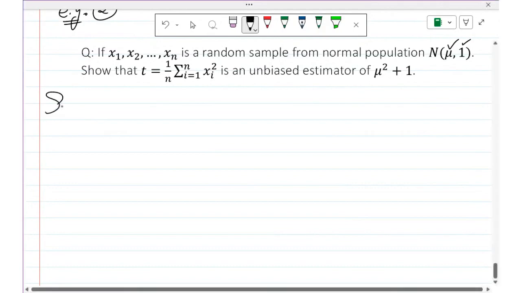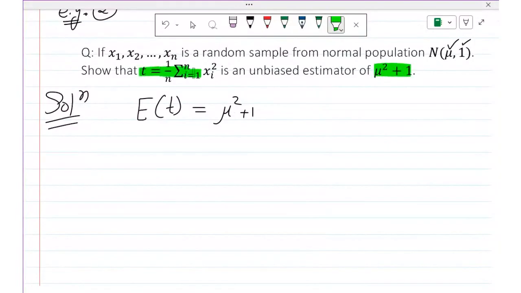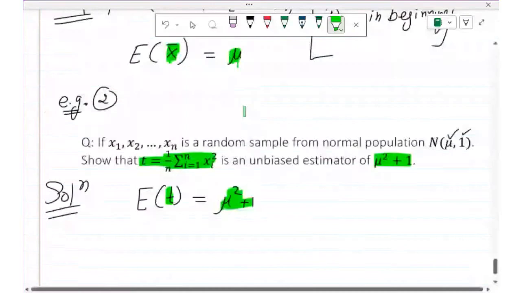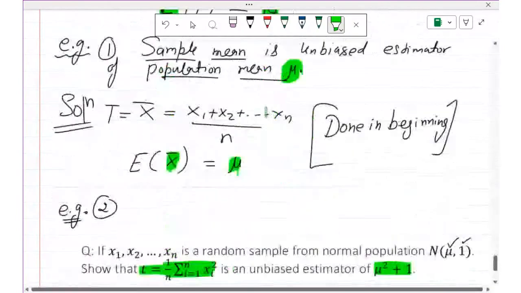So what is the meaning of unbiasedness? It will be unbiased if I find the expectation of this, and it comes out to be equal to mu square plus 1, because we want to estimate mu square plus 1 with the help of this T. That is why it will be unbiased. If you find the expectation of this, then this should be equal to the parameter mu square plus 1. This is the meaning of unbiasedness. Unbiased means the expected value of T should be equal to the parameter value. Okay, any doubt, students?